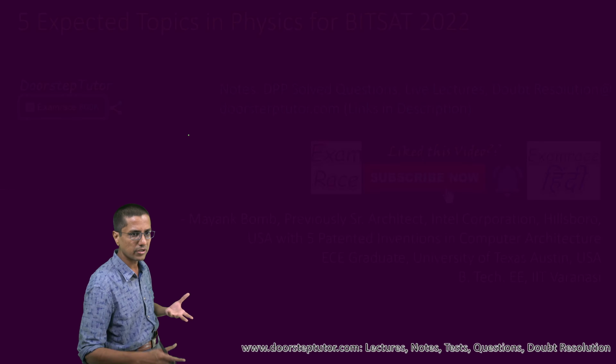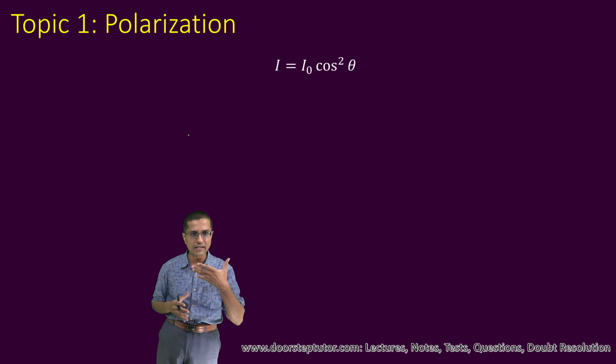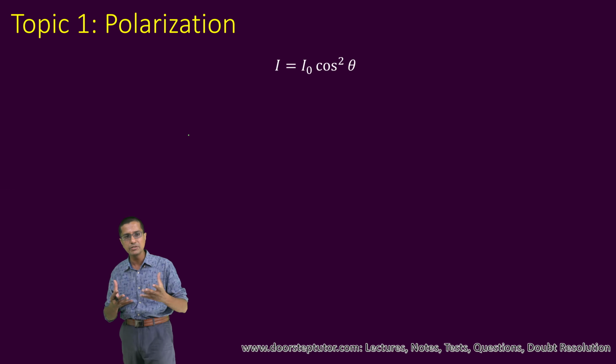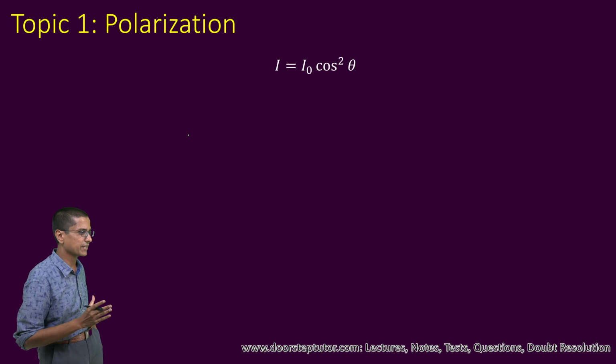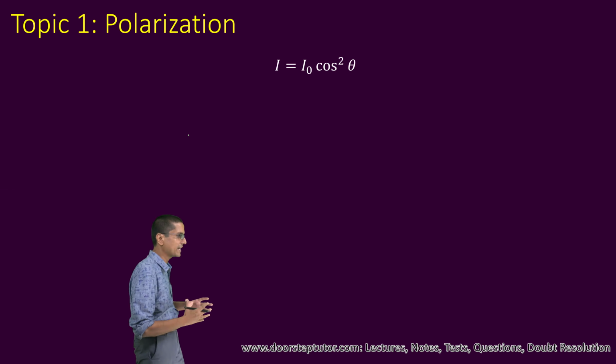And those who have practiced the questions on DoorstepTutor would already be familiar with these topics, because we give them special emphasis. So, the first topic is polarization. Now, for the polarization of light, what would be the change in intensity? How does it change? Those questions are commonly asked. The same thing goes for diffraction. I have not mentioned it here, but definitely look at those questions, because sometimes questions can be asked from there. The lens formula and those things, I know that you would have covered. All I'm trying to say is that don't forget these topics. So these are also important.